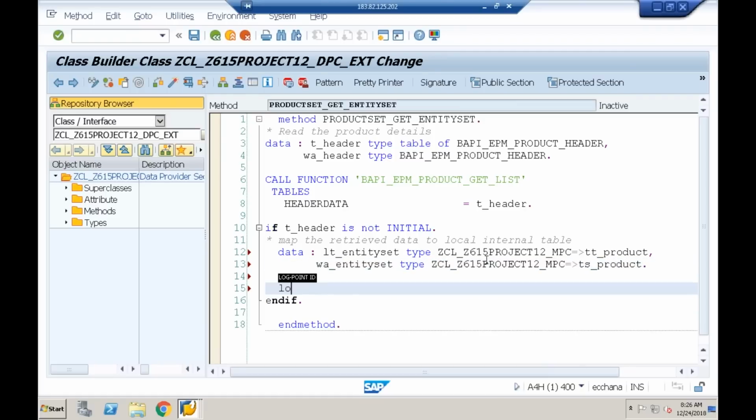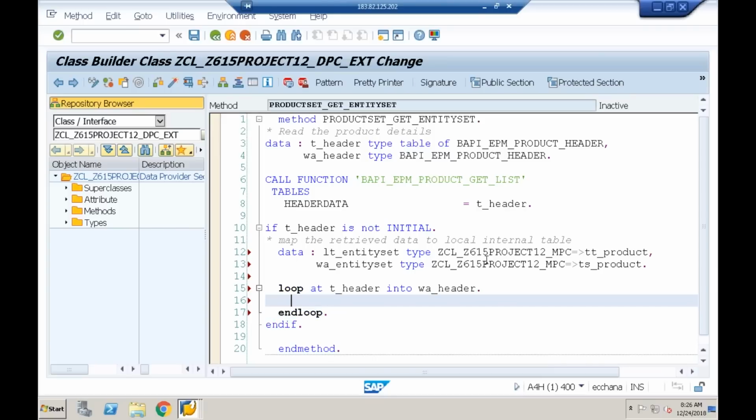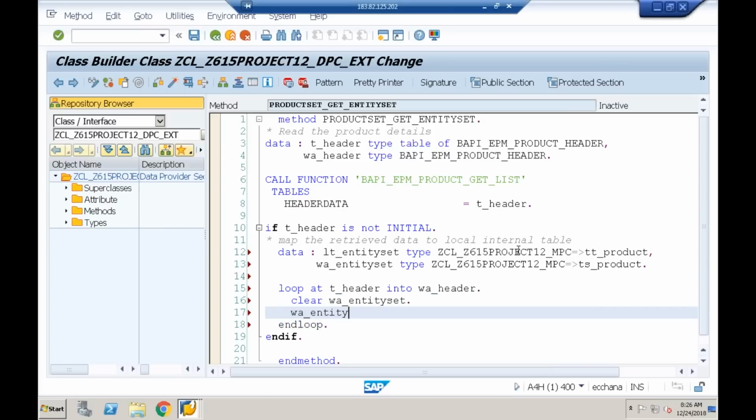Done. So let me loop the internal table, loop at t underscore header into w underscore header. I cannot use move corresponding because the field names are slightly different. So let me assign it manually. Clear w underscore entity set. I'll say w underscore entity set hyphen, what are the properties in our entity? Product ID. Product ID equal to